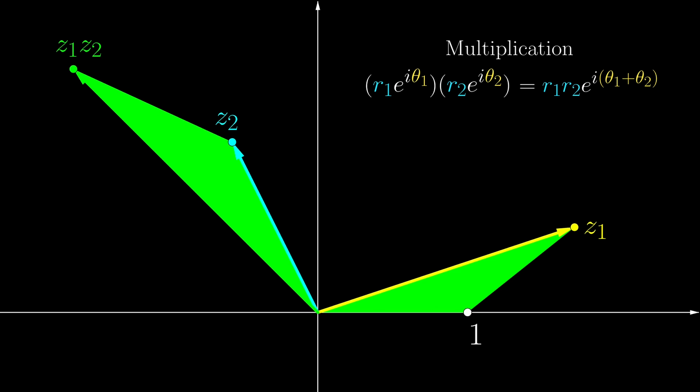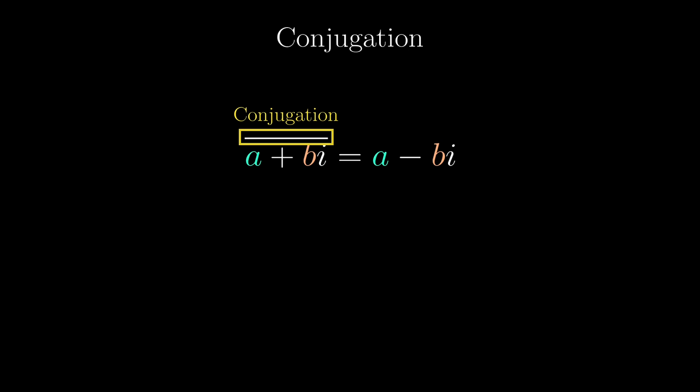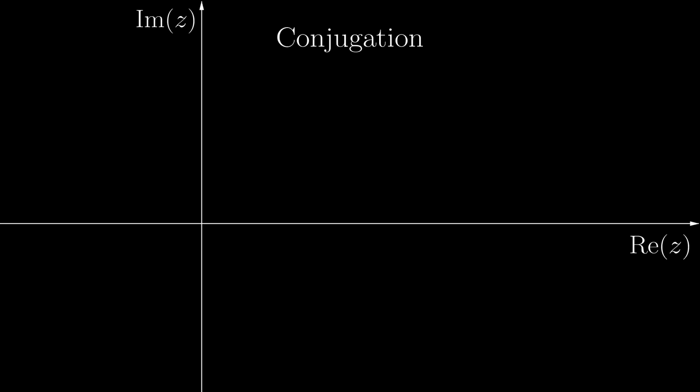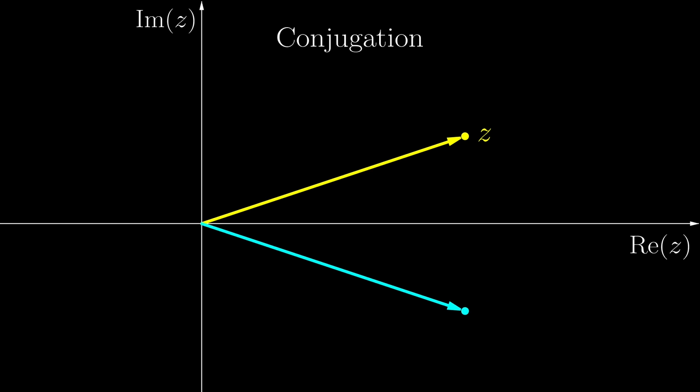And I encourage you to think for yourself how this interpretation is related to the previous equation we have talked about. And we now consider conjugation. The complex conjugate of any complex number is simply obtained by negating its imaginary part. In this video series, I'm going to use a bar above to denote complex conjugation. The geometric intuition is not too difficult to grasp either. For any complex number z, its conjugate is simply its reflection across the real axis, which gives us another way of looking at it.